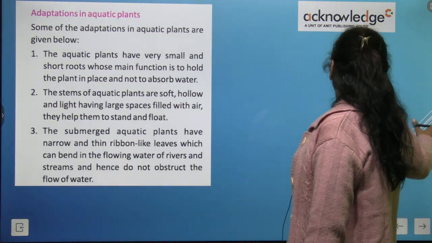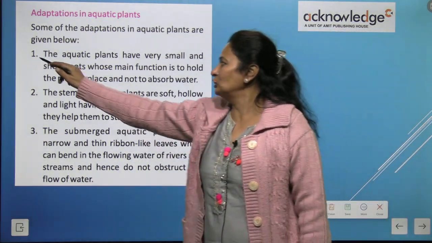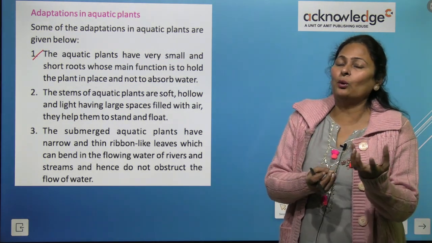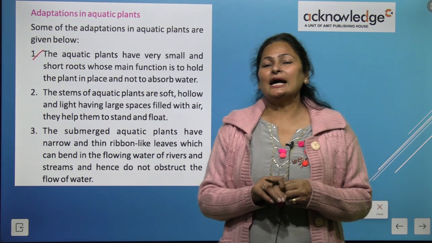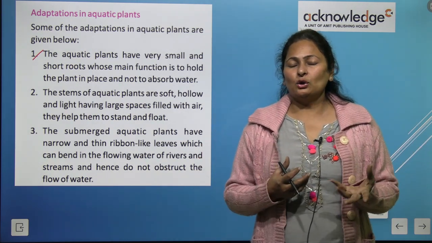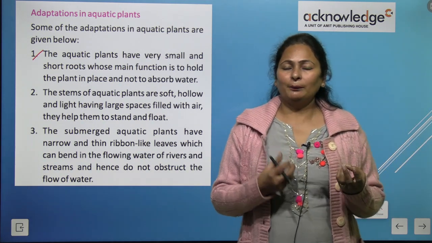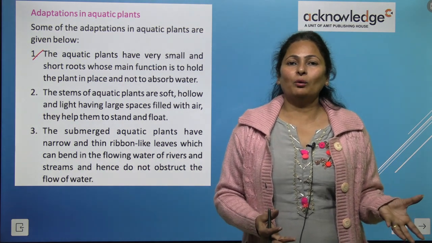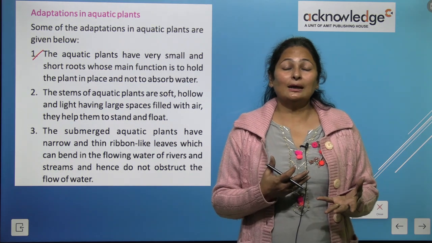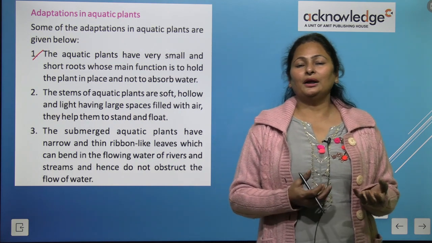Right? Adaptation in aquatic plants. The aquatic plants have very small and short roots whose main function is just to hold the plant. Plants normally have roots so that they can fix the plant in the soil, and they also absorb water and nutrients from the soil. But this plant is already in water. It is floating on the surface of water, or submerged partly or completely, so it doesn't need to absorb water.